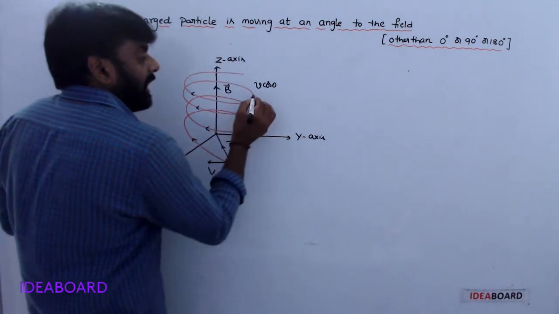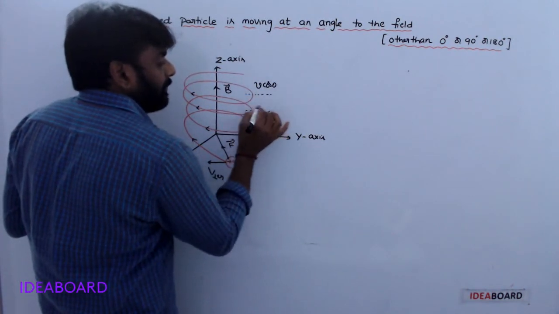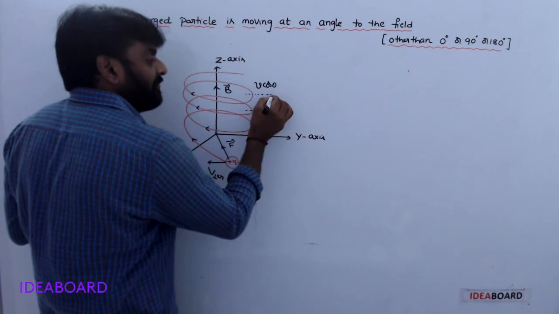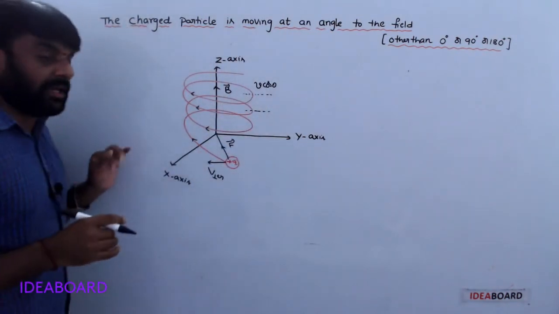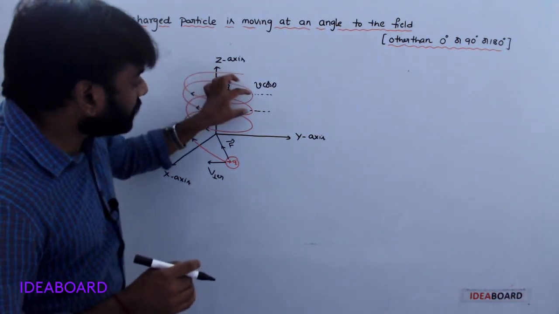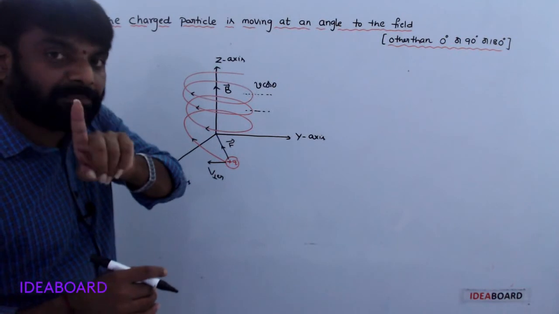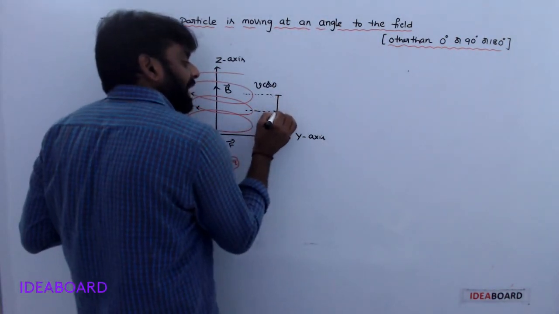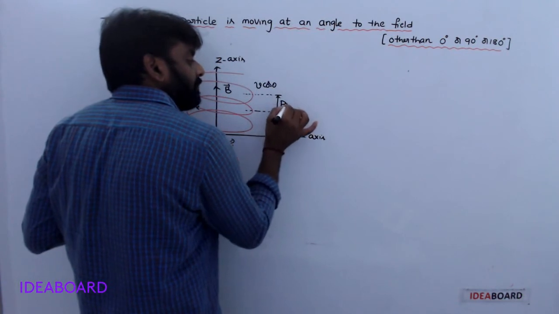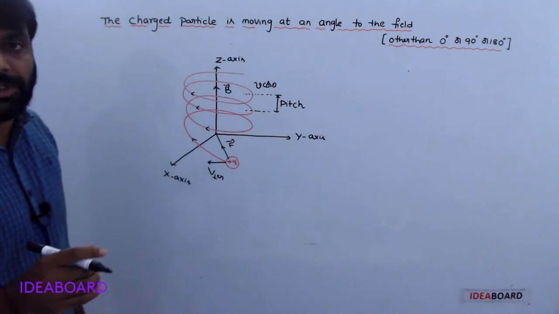Now, along the direction of magnetic field, the distance traveled in one revolution of time period is called the pitch.